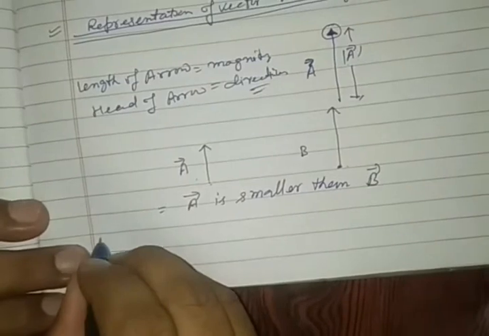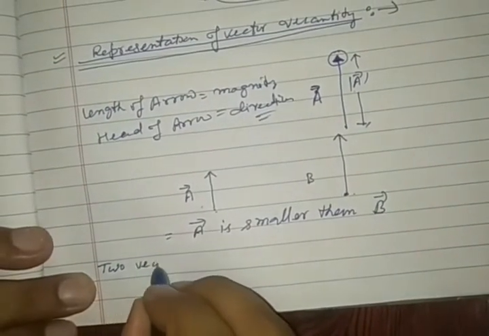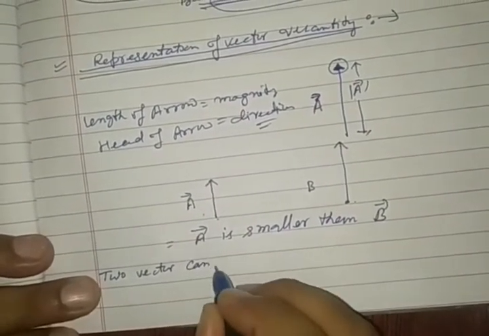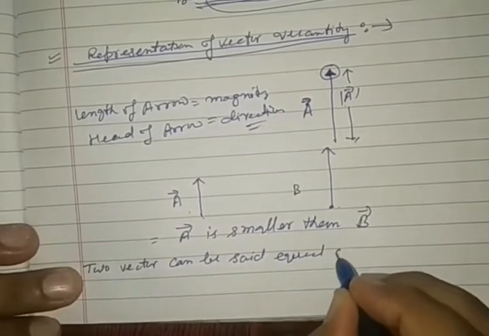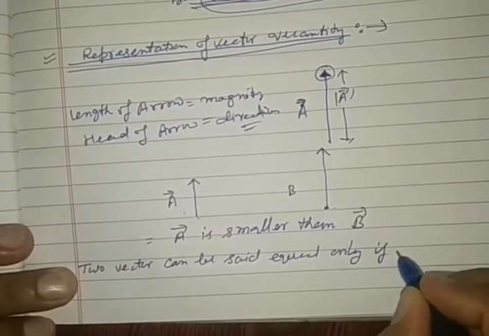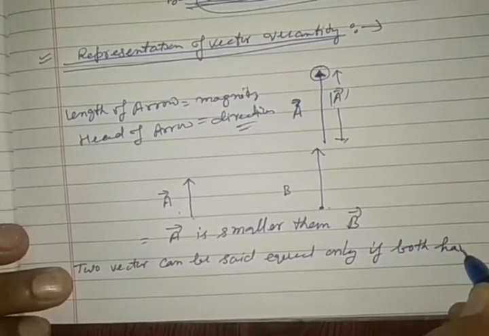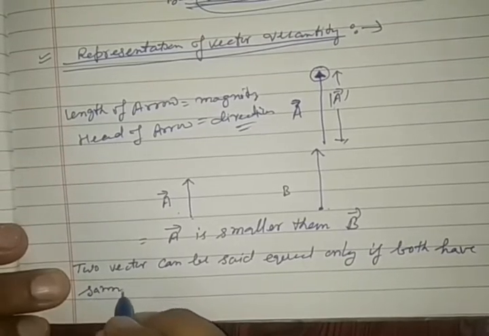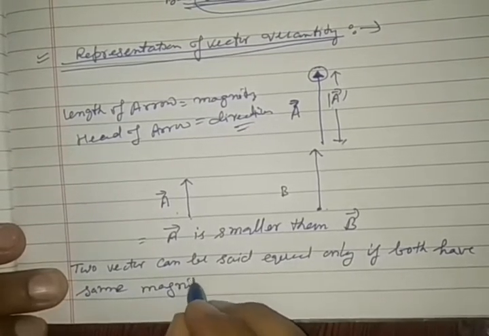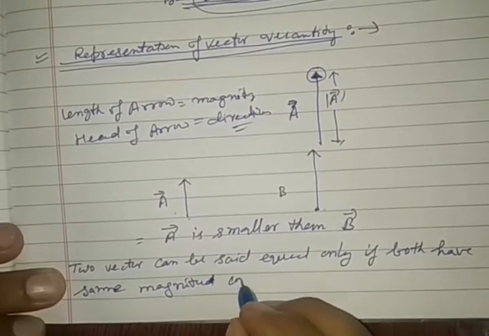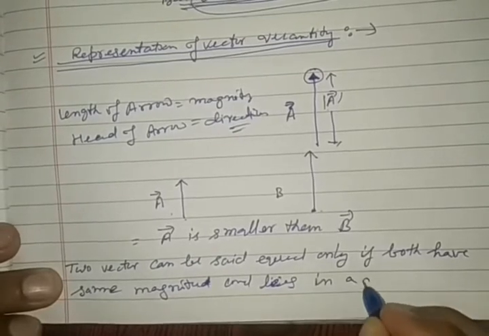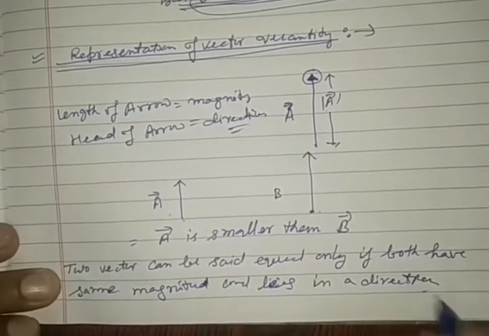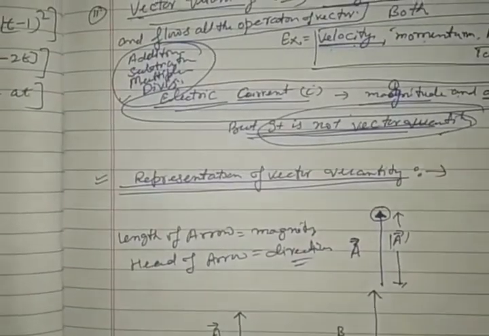We can write here: two vectors can be said equal only if both have the same magnitude and lie in the same direction. So it must be clear to everybody.